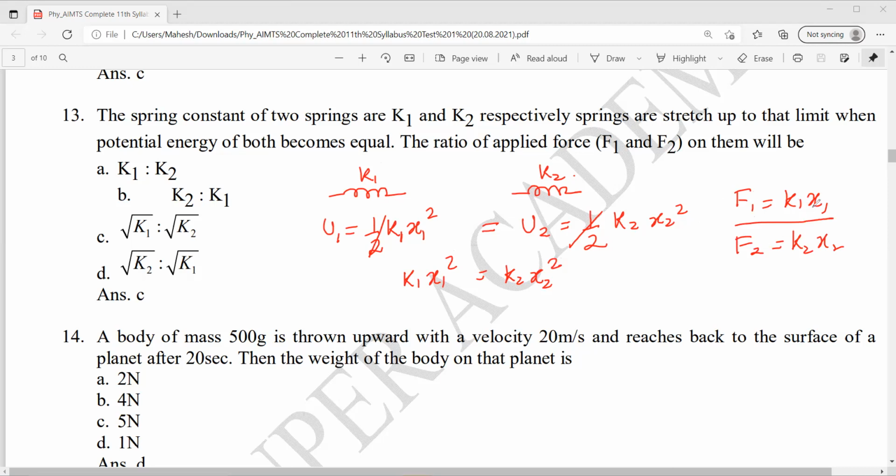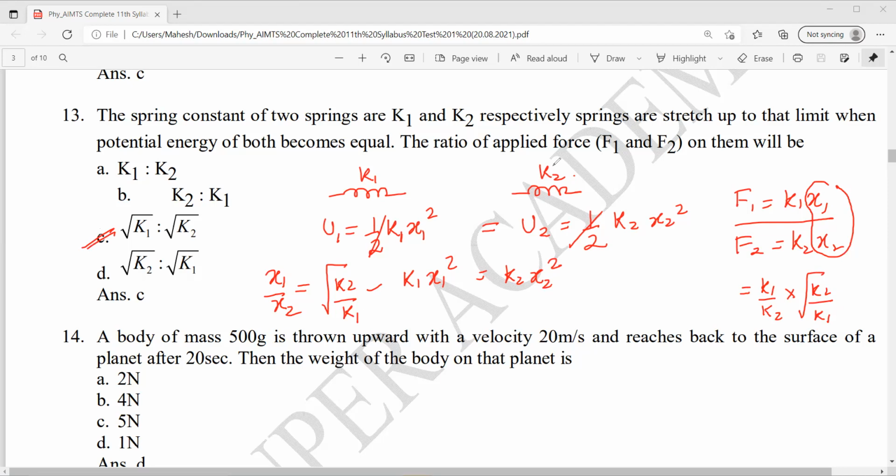I want F1 and F2 in terms of K1 and K2. That means I need x1 and x2 also. X1 by x2, from here I can say this is root over K2 by K1. This I will substitute here. So K1 by K2 into root over K2 by K1. So answer will be root over K1 by K2. Option C.